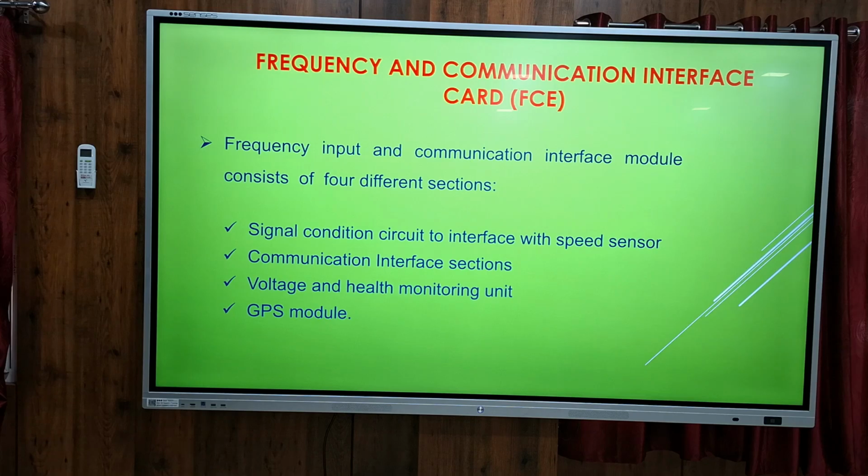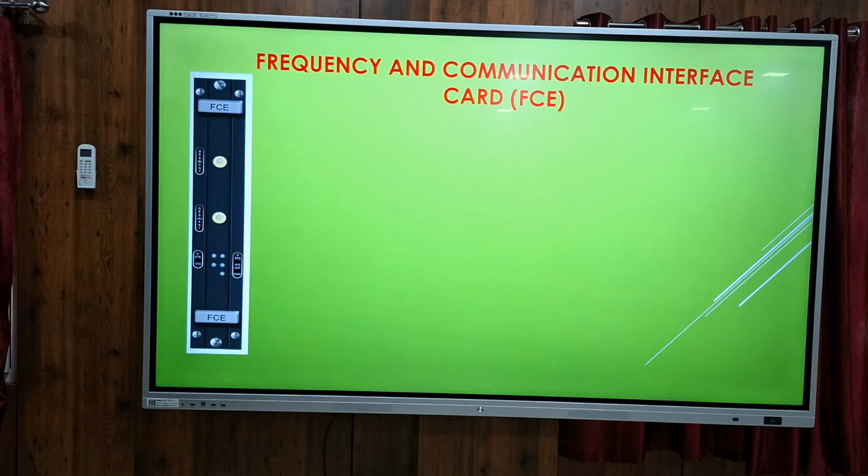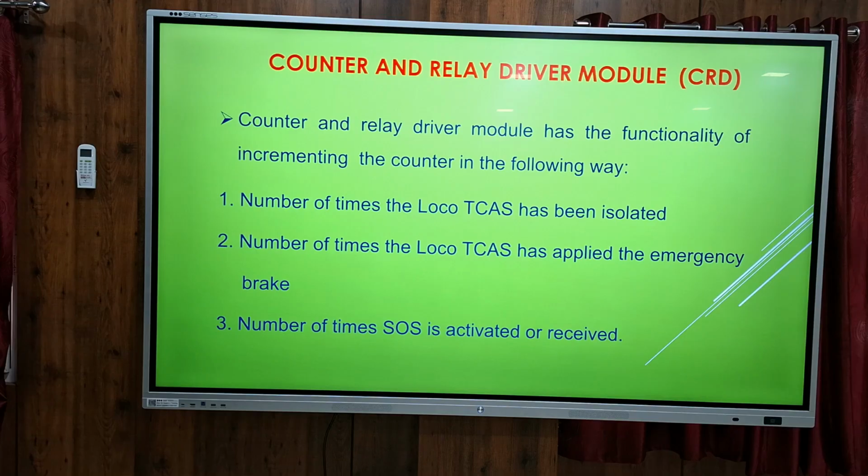Frequency communication interface card, this is for communication. Counter module: these are the types of counters provided, such as the number of times the driver has intentionally isolated or not, how many times emergency brake application has taken place, and whether SOS was generated and how many times.